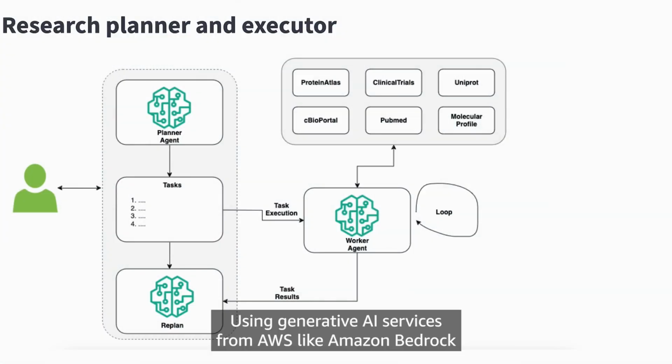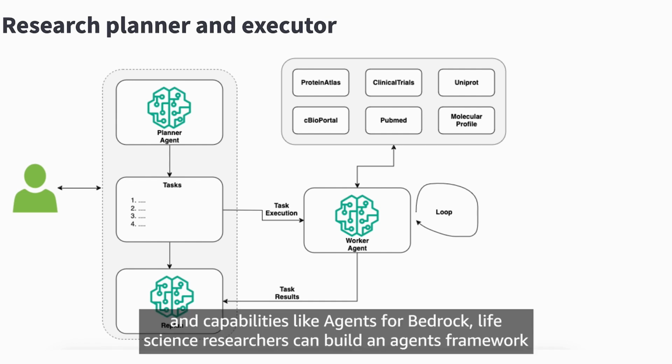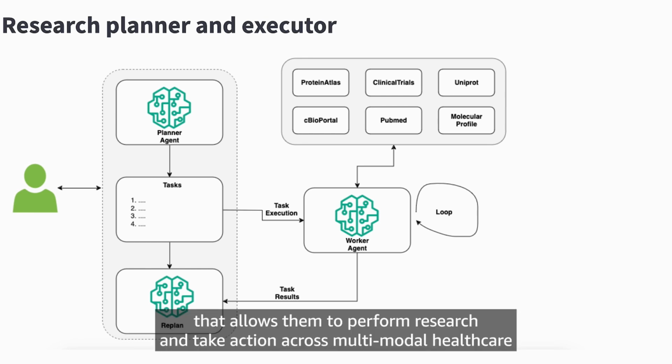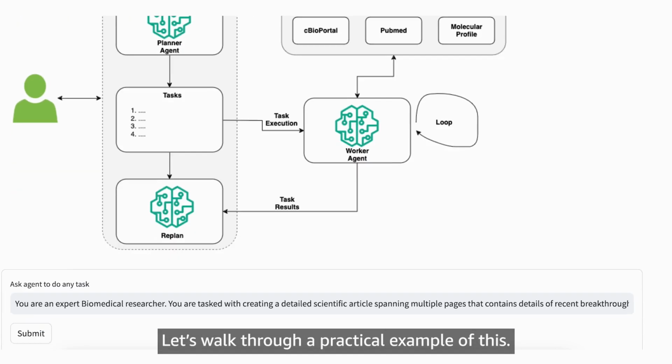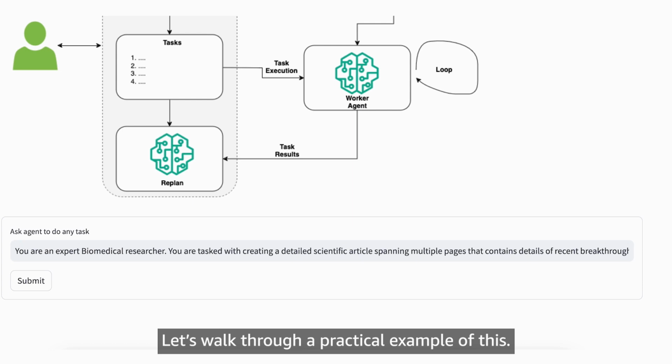Using generative AI services from AWS like Amazon Bedrock and capabilities like agents for Bedrock, life science researchers can build an agents framework that allows them to perform research and take action across multimodal healthcare and life science data sources, or action groups. Let's walk through a practical example of this.